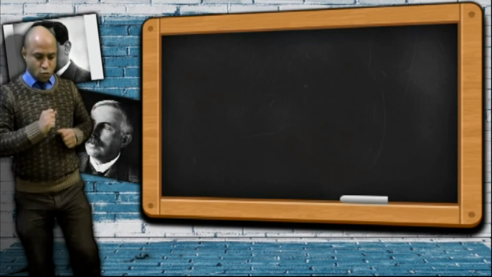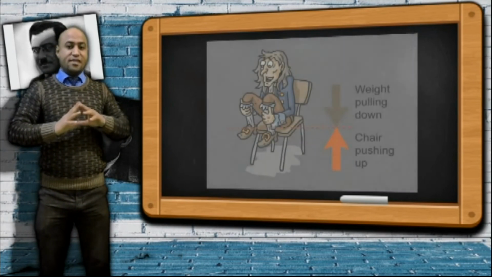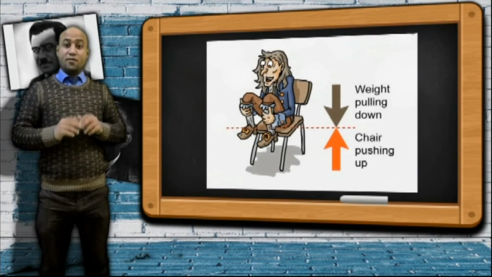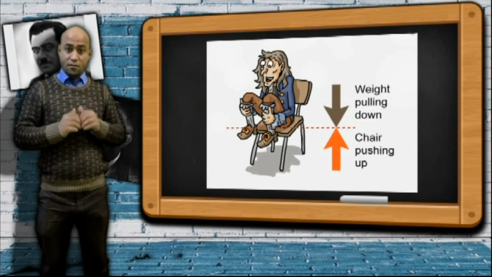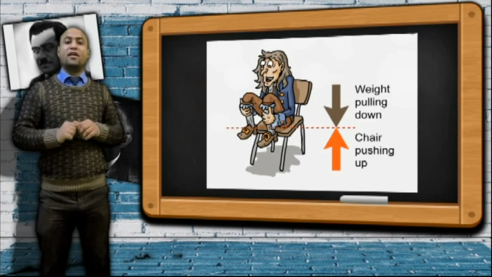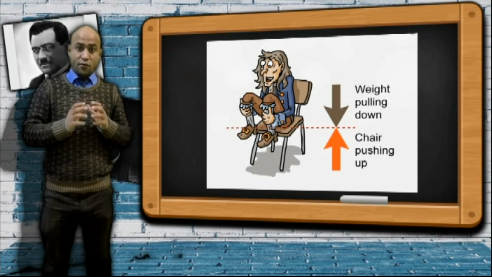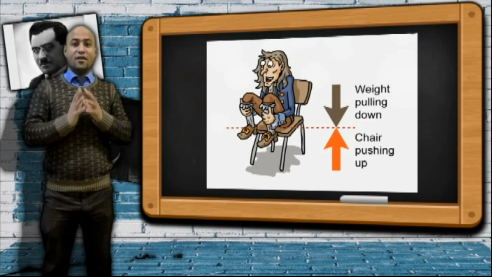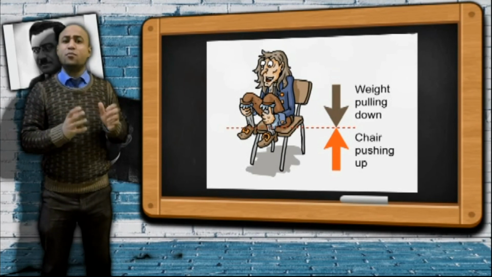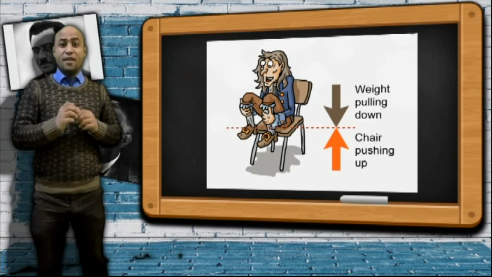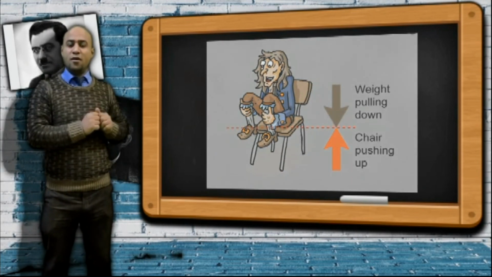But we asked Newton, what happens when we sit on a chair on the ground? There is a gravitational force that acts upon us, right? There is a force that acts upon us which is called the gravitational force. But we didn't move. Although there is a force, the force of gravity, that acts upon us, we didn't move. How can you explain this? So Newton gives the answer to this question in his third law.